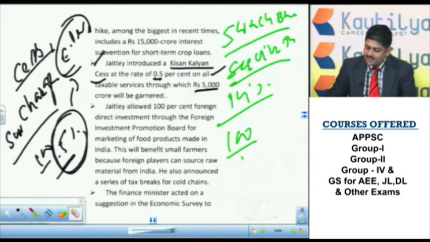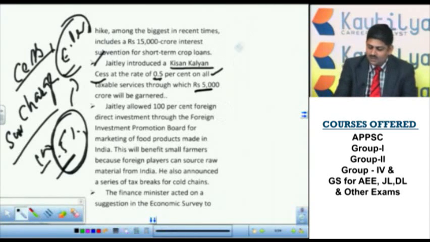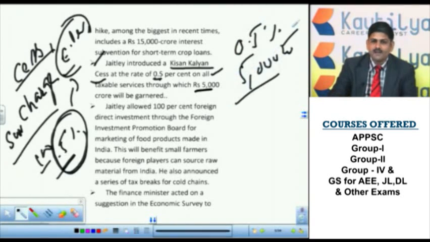So how is the question asked in this case? The question is asked: how much percentage of Kisan Kalyan cess was imposed, or how much amount does the Government of India want to garner through Kisan Kalyan cess? In the first question the answer is 0.5%. In the second question the answer is rupees 5,000 crore. It's a very, very important question.